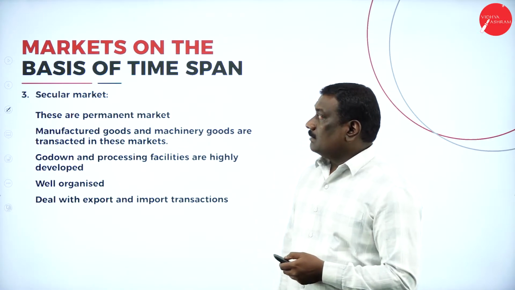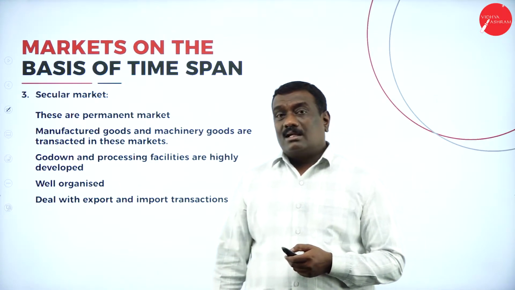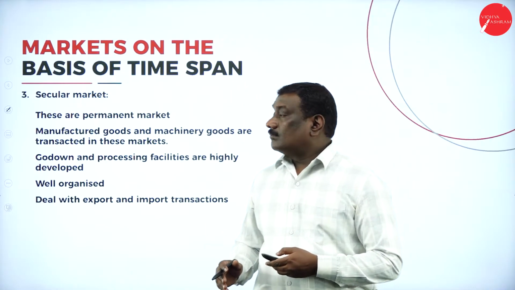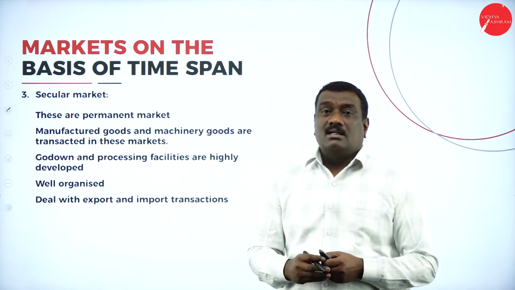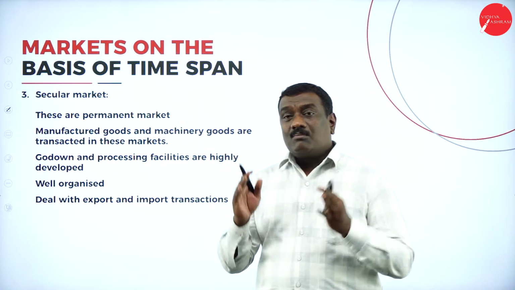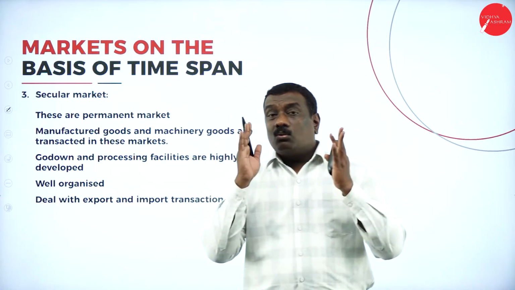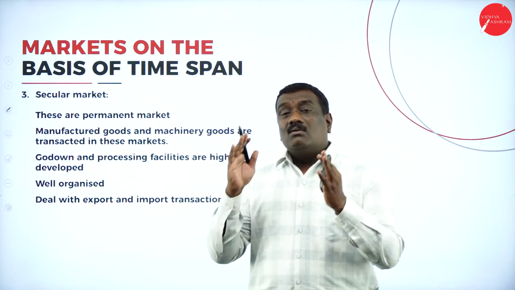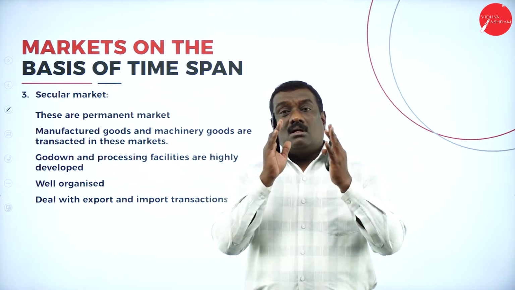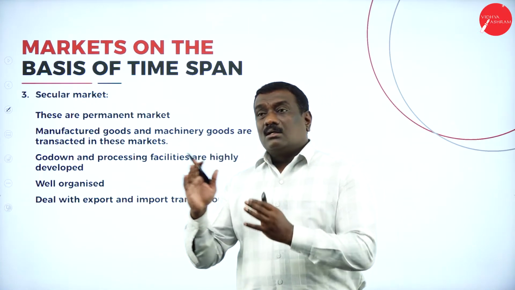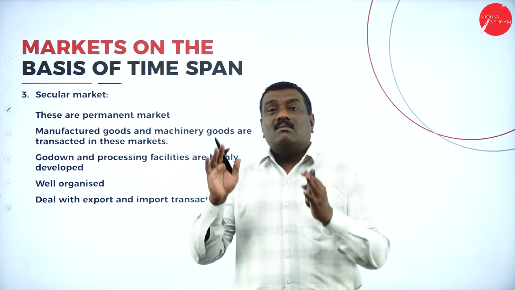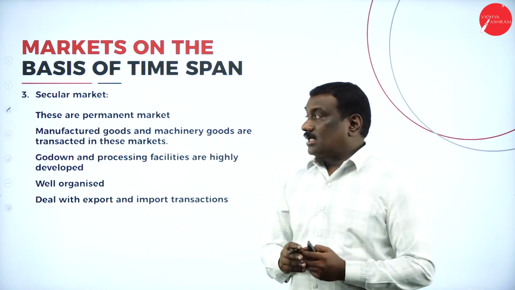Now coming to the next type, that is the secular market. Secular market means a permanent market. Under this particular market, the goods which have been manufactured and the machinery goods will be bought and sold. So the machinery goods as well as the manufactured goods are the goods which will be dealt with under this market known as the secular market.